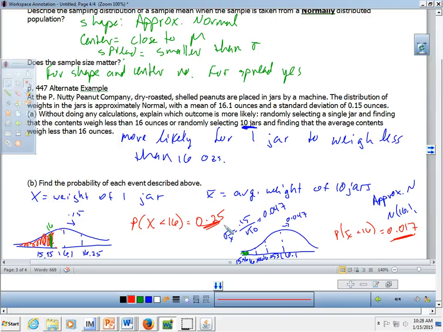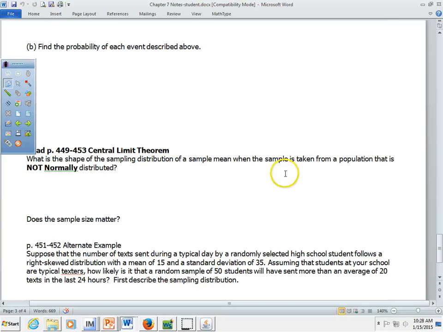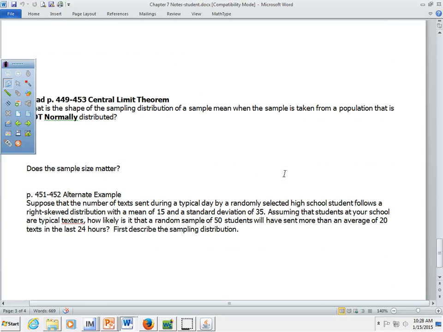So at this point, I think we want to stop the notes, and the next thing we're going to want to talk about is the central limit theorem, which helps us out if the population distribution is non-normal. But we'll talk about that in tomorrow night's notes. We'll let this idea of a sampling distribution of means kind of sink in and some of the calculations there.